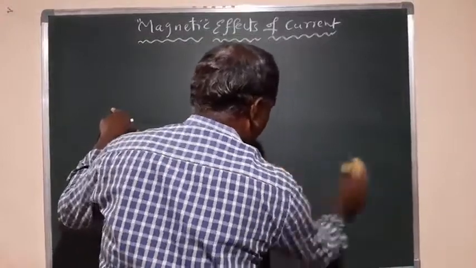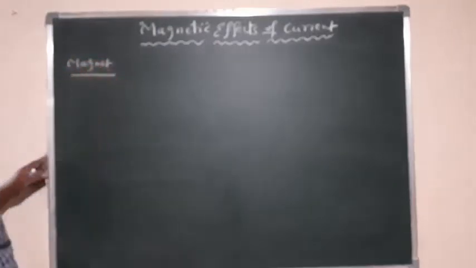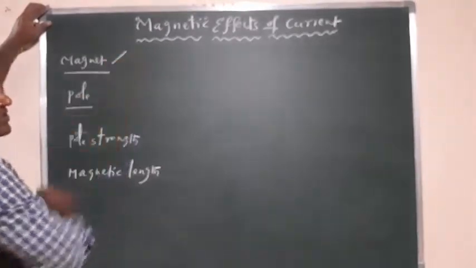Okay, pole strength and dipole. So like that we can have some terminology regarding this magnet. Here it is a magnet, and here you can write pole. Next, pole strength, magnetic length. So regarding this magnet we discussed, and pole.